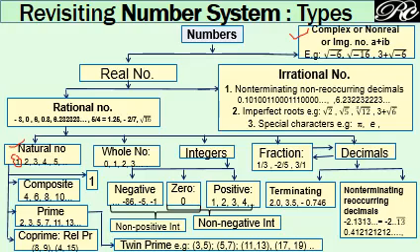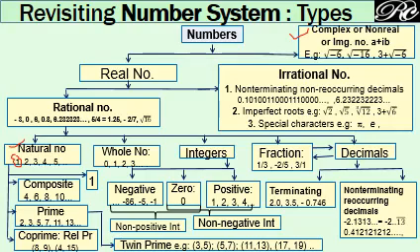So the number or number system can be classified in the following diagram. See, the very first is our classification of number. So number can be broadly classified into two.